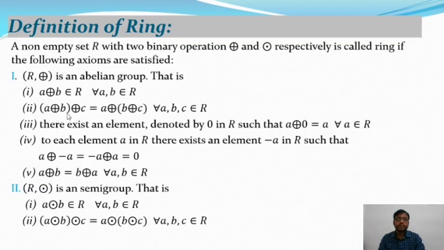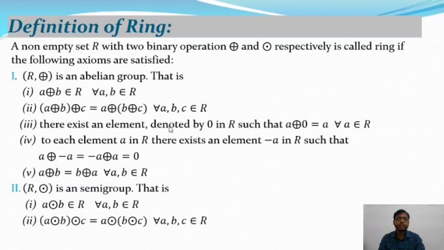After that we will discuss the associative property. (a plus b) plus c is equal to a plus (b plus c) for all a, b, c belonging to R. Then we say (R, plus) satisfies the associative property. And after that, there exists an element denoted by 0 in R such that a plus 0 is equal to a for all a belonging to R.